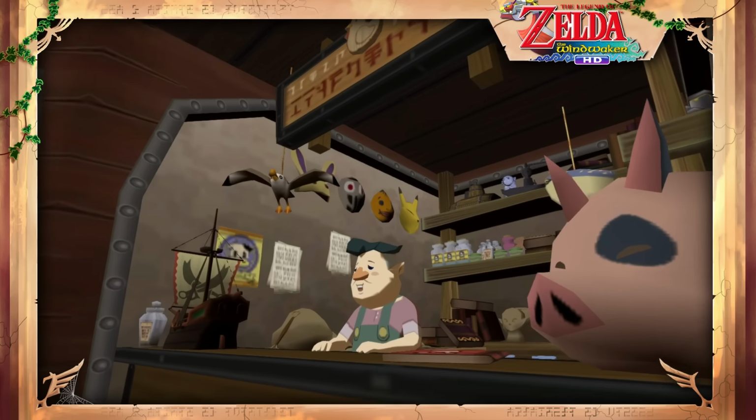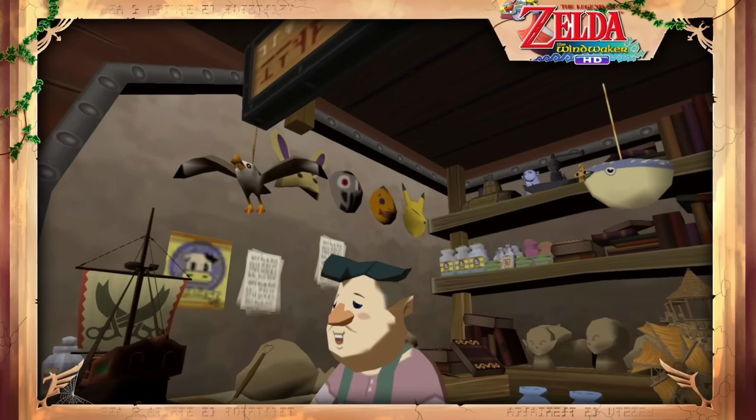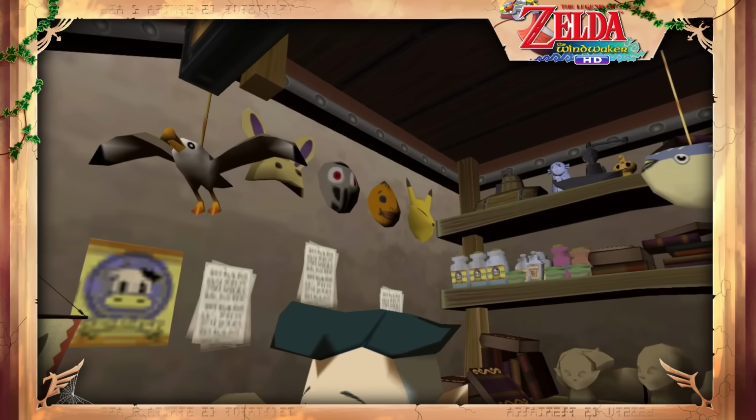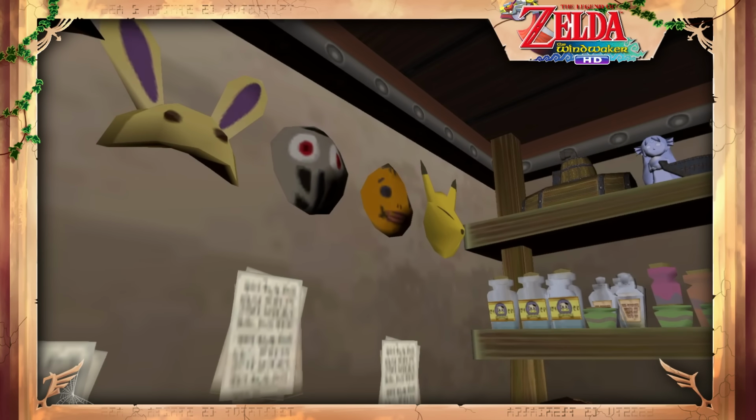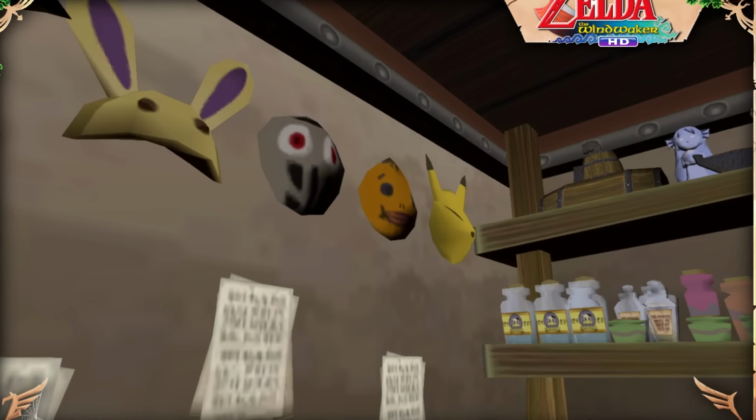Behind Karlov is a huge collection of seemingly random items, though many of them reference other games in the series, like how the Bunny Hood, All Night Mask, Goron Mask and Keaton Mask, obviously all from Majora's Mask, can be found hanging on the wall.